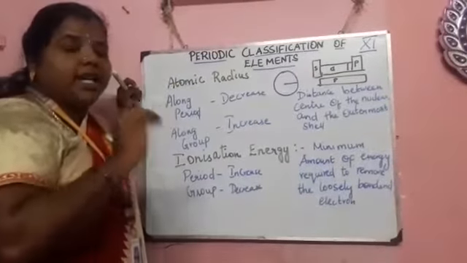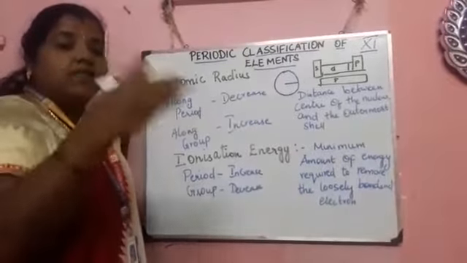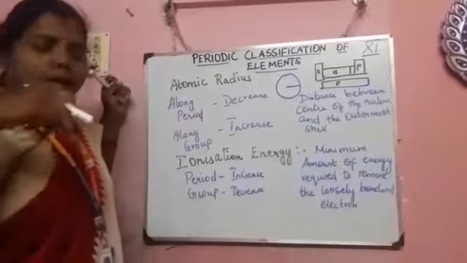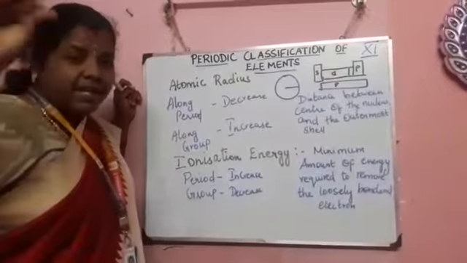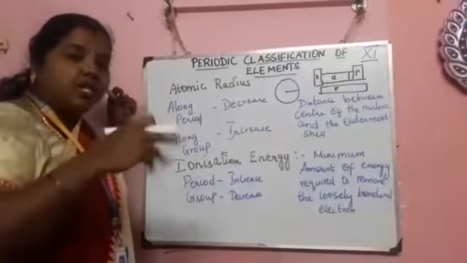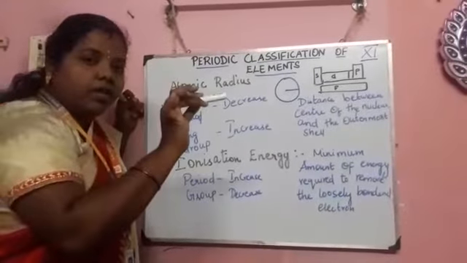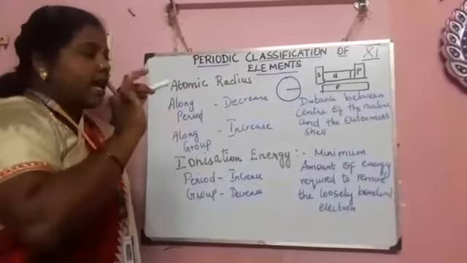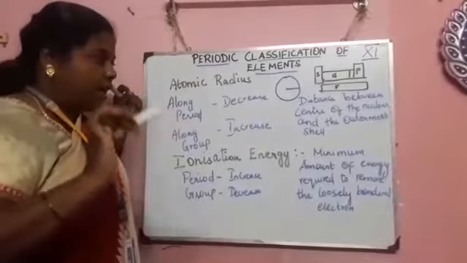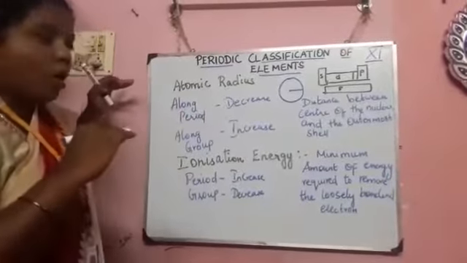So the atomic radius changes from element to element, because the atomic number has increased. So automatically the valence shell is also in a different state. So the radius between the center of the nucleus and the valence shell is called the atomic radius. Let's see along a period and along a group.